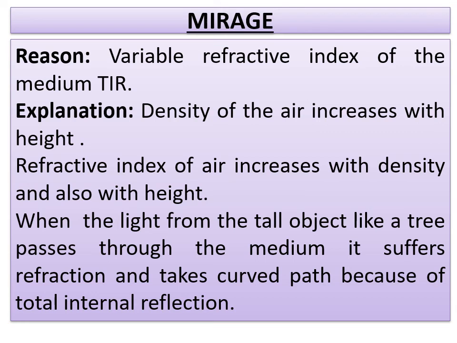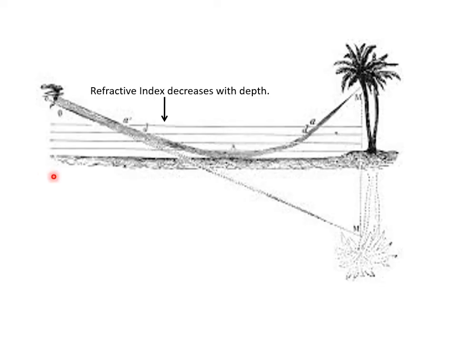So when light from a tall object suffers refraction, it takes a curved path because of total internal reflection. If you see here, this is the ground and this is a tree, and this is your inverted image. Here you see the observer's eye. So what is the point here? The refractive index decreases with depth, because here you have hotter air, and as you go up you have cooler air. So density is decreasing with the depth here. So a person is here.